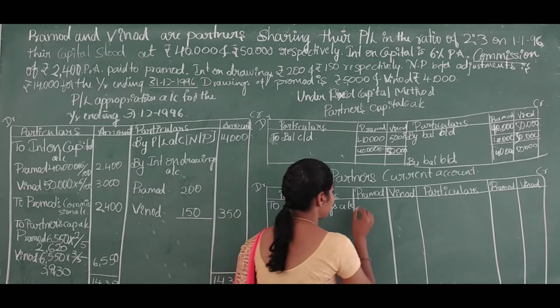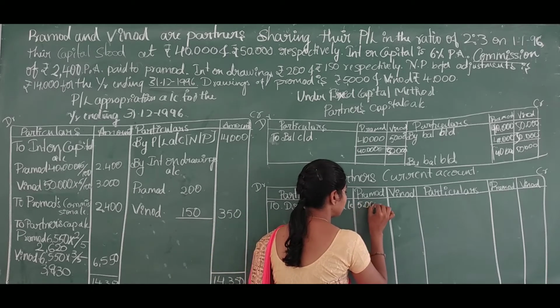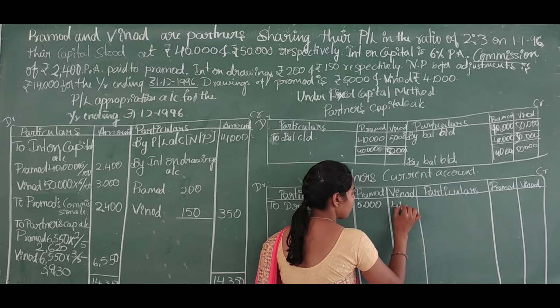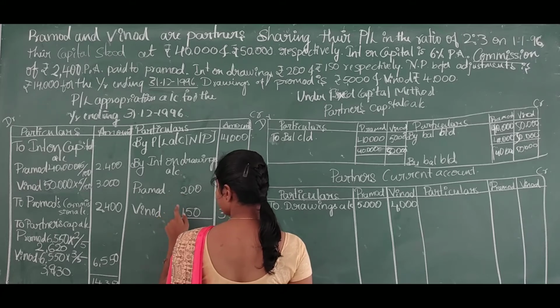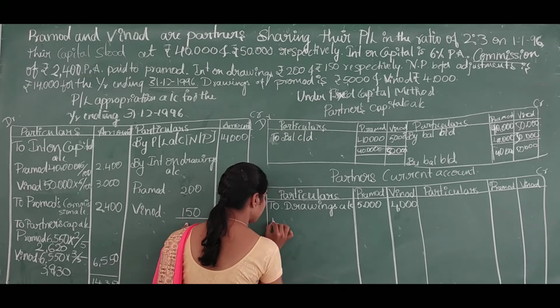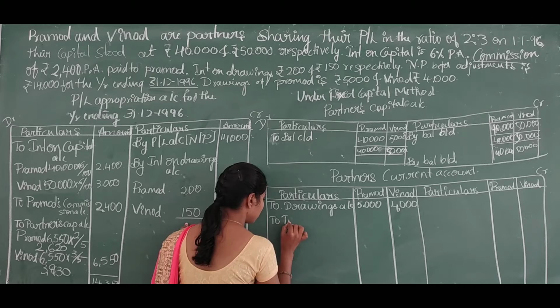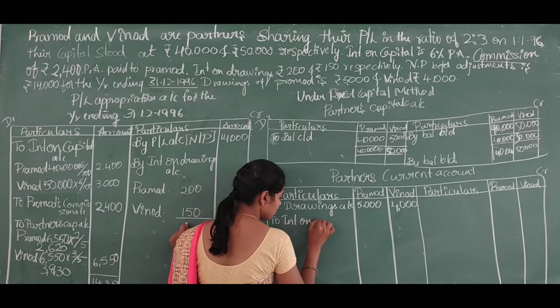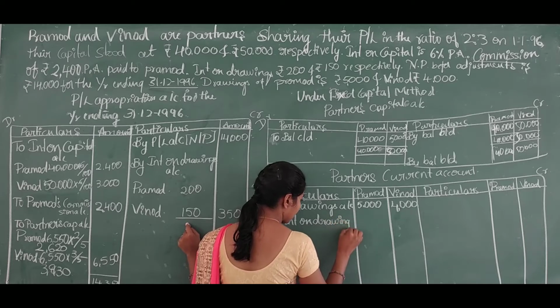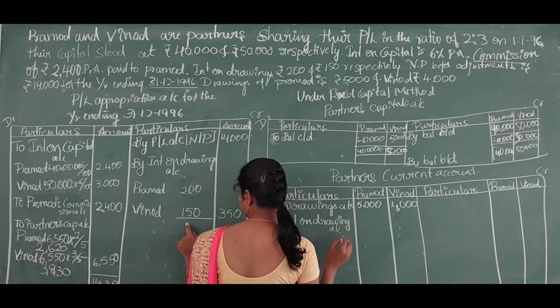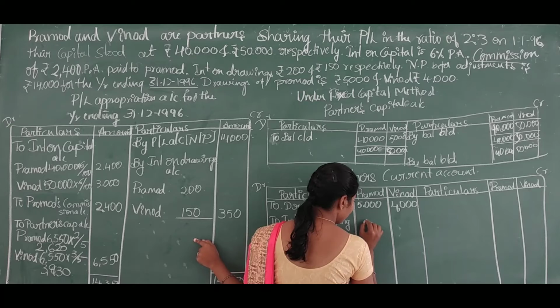The amount is 5,000 for Pramod and 4,000 for Vinod. Then 'to interest on drawings account', that is 200 and 150.